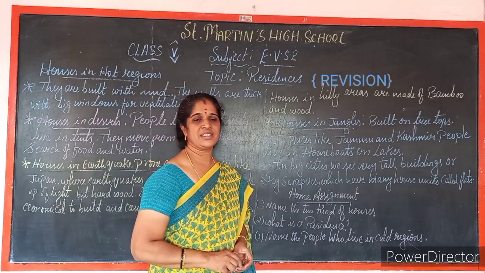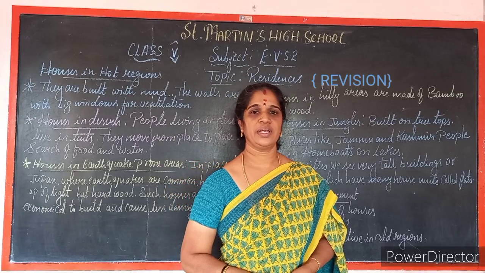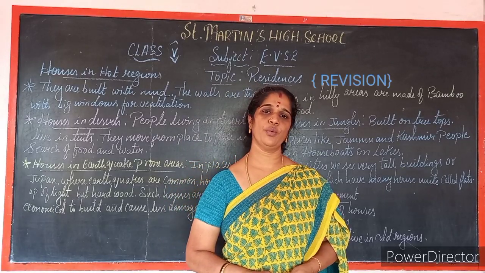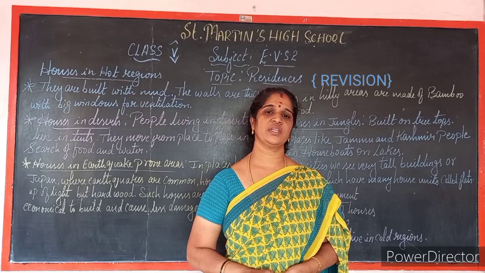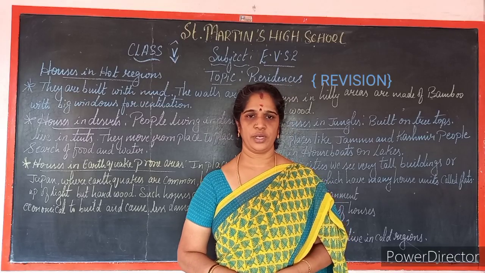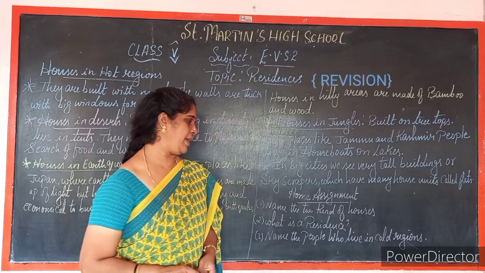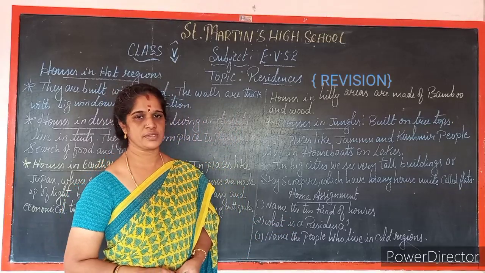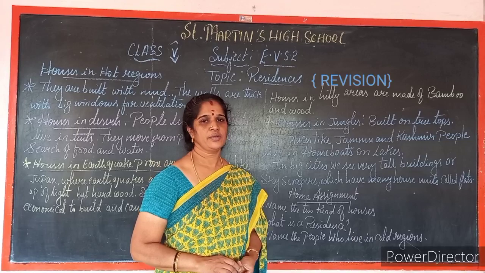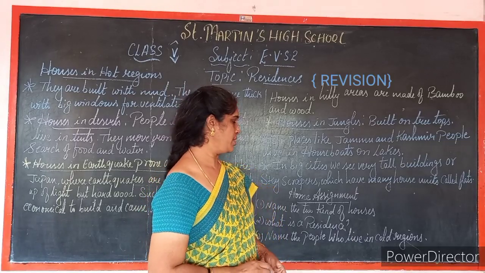So, I hope today's lesson you people have understood. Regarding this, I'll give you home assignment, children. This home assignment should be written in your 200 pages homework. So, what is the first question? Name the two kinds of houses. Pakka house and kacha house are the two types of houses.